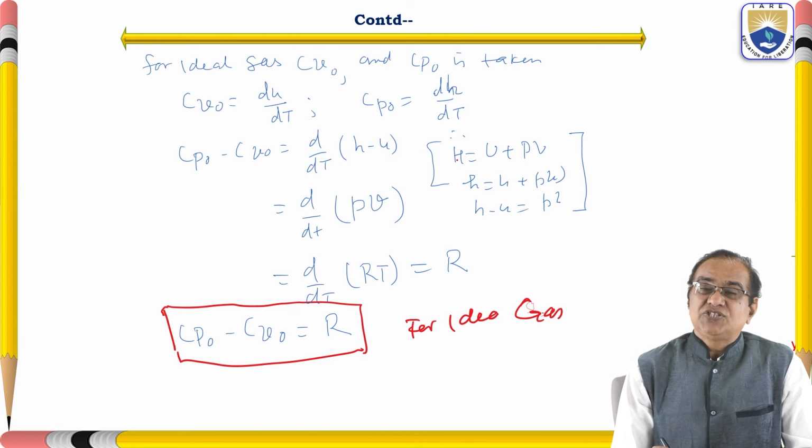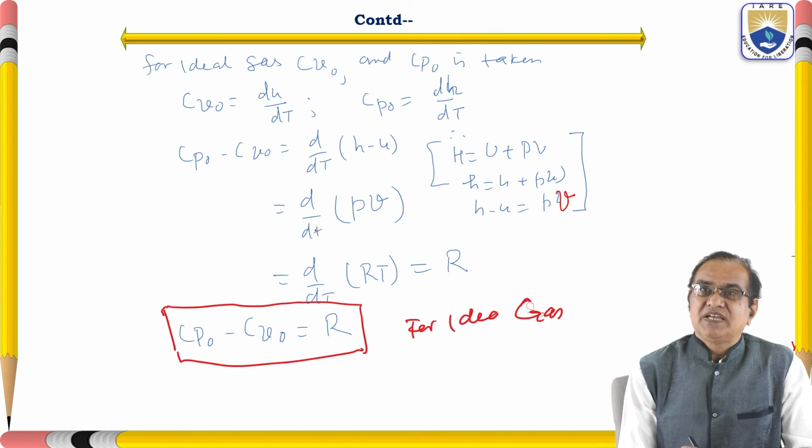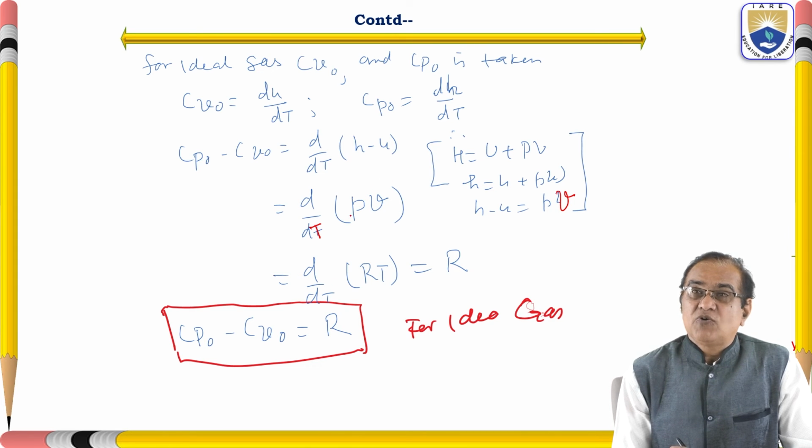We know that h is equal to u plus pv. So small h is equal to small u plus p into small v. So h minus u is equal to p into v. So d/dT, where capital T is temperature, of pv. For the ideal gas, pv is equal to RT.